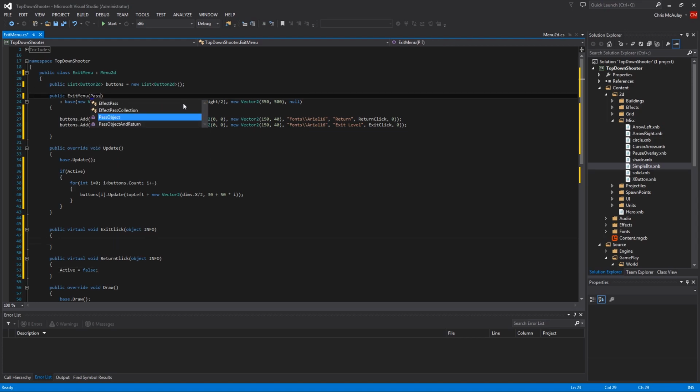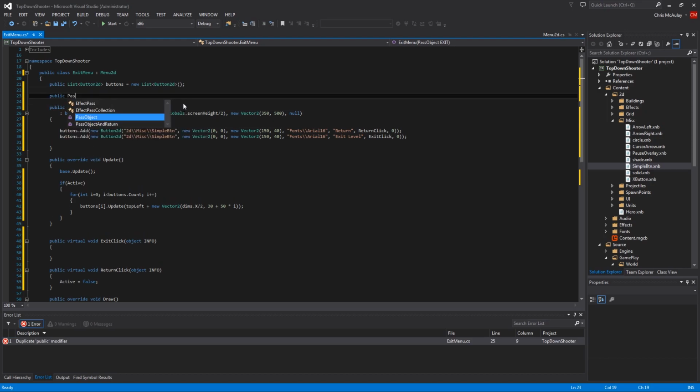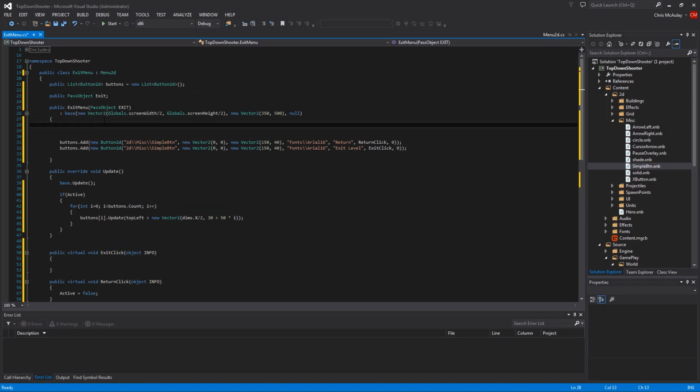So pass object exit, public pass object exit, exit equals exit. Good. We take this and we pass in info.